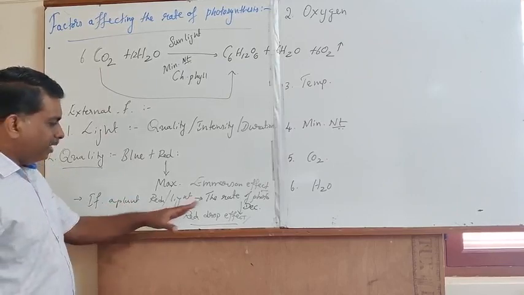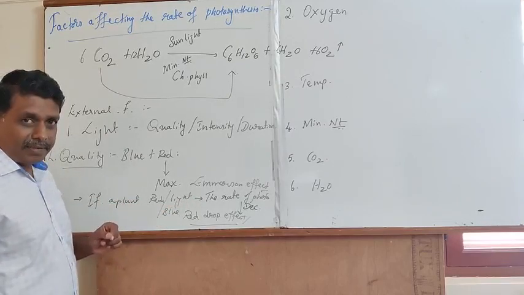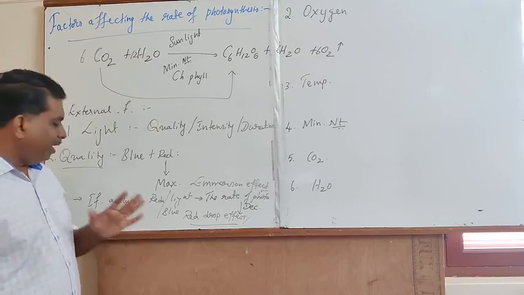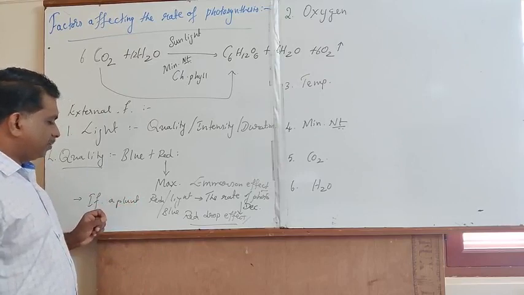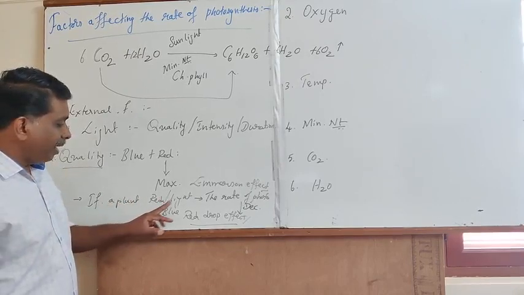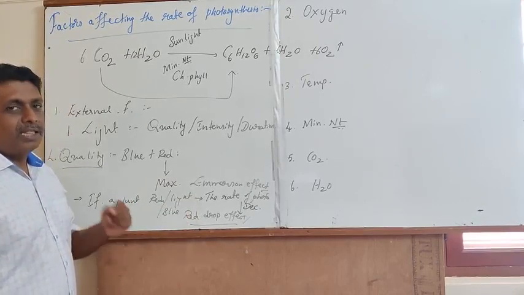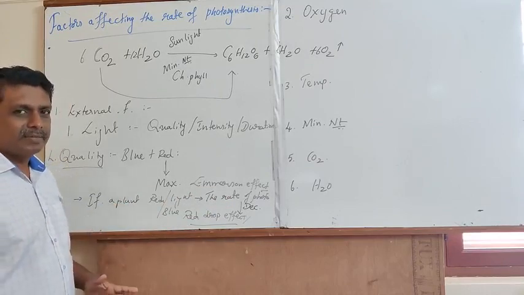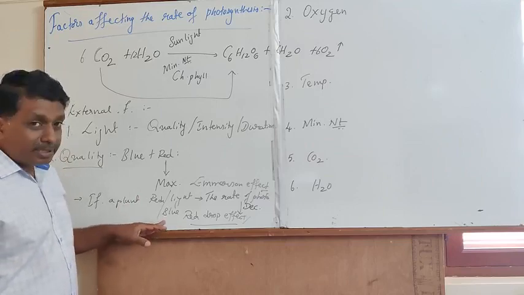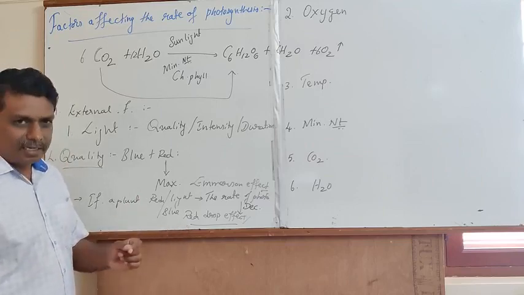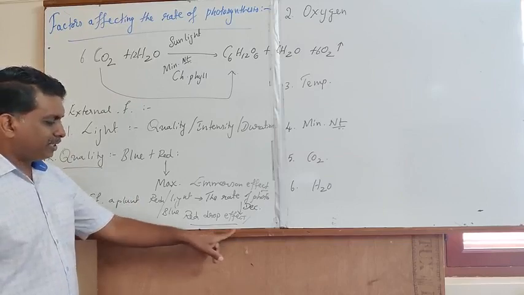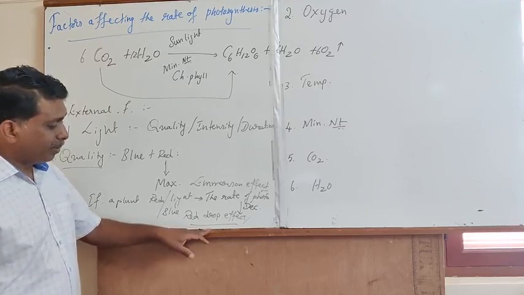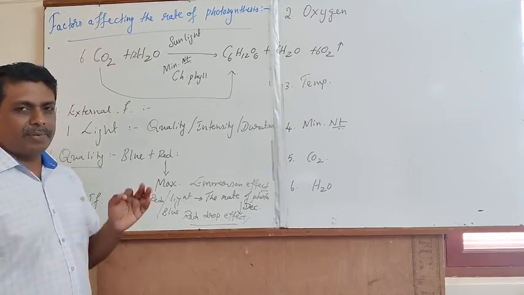For the first time, Emerson supplied only red light to the plant. Instead of exhibiting maximum rate of photosynthesis, the rate of photosynthesis is subjected to sudden decrease, resulting in the Emerson effect, or sudden decrease in the rate of photosynthesis is evident. Hence, it is popularly designated as red drop experiment.